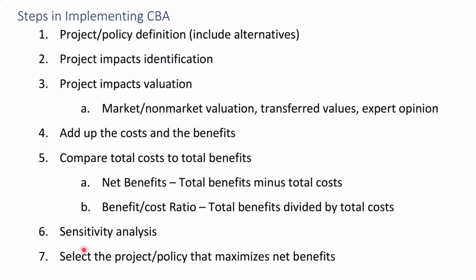What sensitivity analysis is doing is asking, well, what if the unemployment rate that we assume is not 3%, but instead is 6%? Or what if the GDP growth rate is 2% instead of 5%? And so one of the things that we want to know is, if these underlying parameters change, how will our results hold up? Is our result still relevant, or do we need to do a new analysis? So that's what sensitivity analysis is.